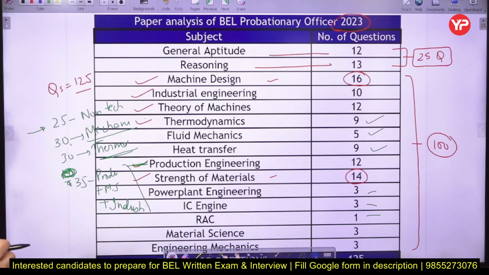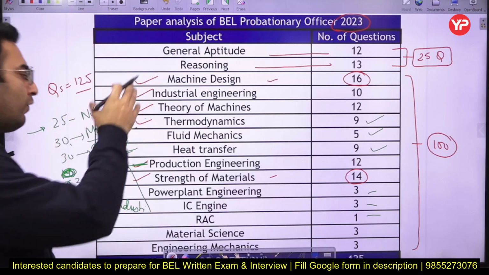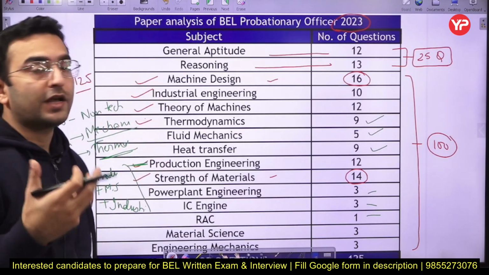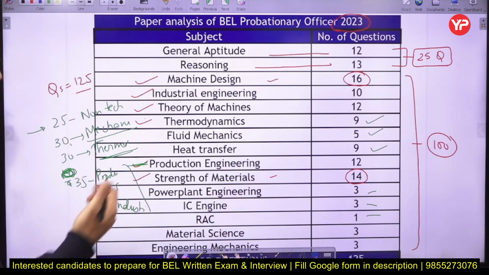So this is the previous year analysis, and I am going to solve as many questions of all of these subjects. Along with that, some of the questions will be taken by Rajiv sir also. So let us start with the first question of the previous year exam.